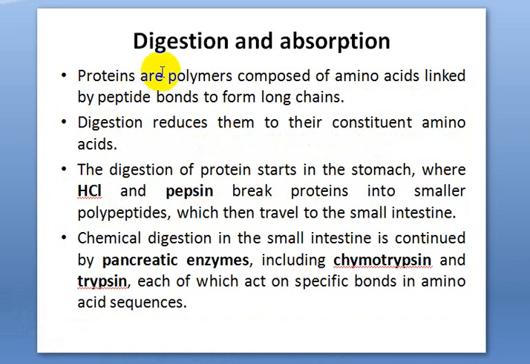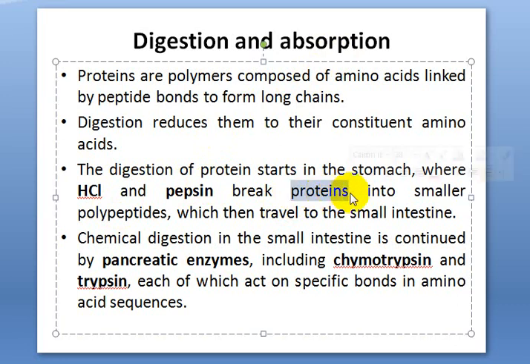Now we see the digestion and absorption. This is the most important title that we have to keep in mind. Through the mouth we take in the proteinous substance. We masticate the food substance and it directly enters the stomach. In the stomach, HCl and pepsin are secreted, and these two act on the protein. Protein is a complex molecule, with many amino acids linked together by peptide bonds, so it must be broken down into small amino acids.